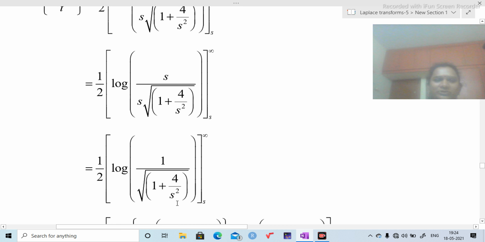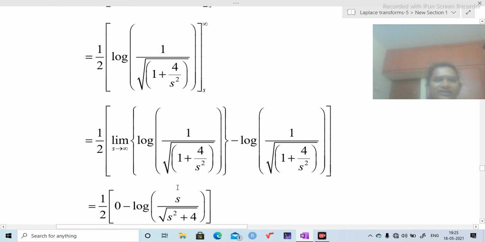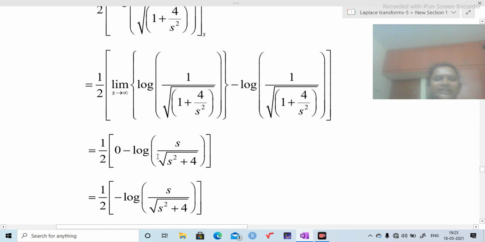Then I am going to get this step. Again substitute lower and upper limits. This is the expression by substituting upper limit. This is the expression by substituting lower limit. Here 4 by infinity is 0. 1 plus 0 is 1, root 1 is 1, 1 by 1 is 1, log 1 is 0. So finally the simplification of this step is 0 minus log of s by root of s square plus 4.